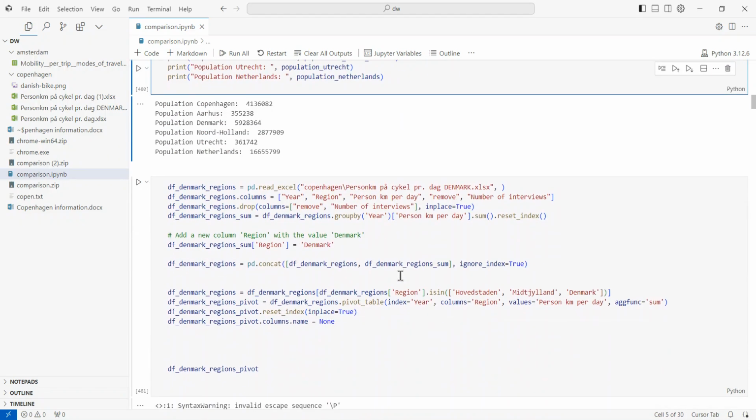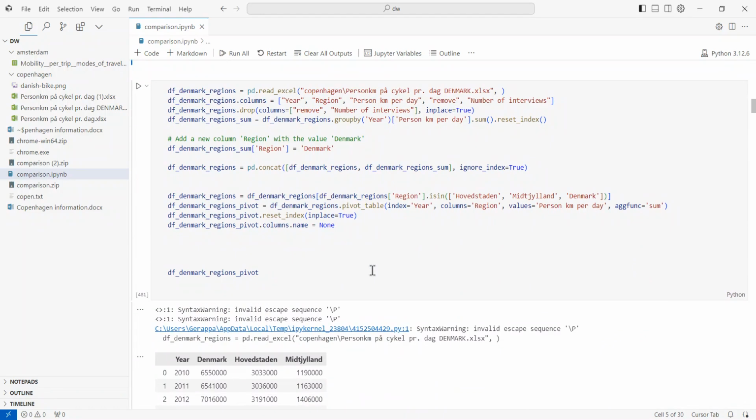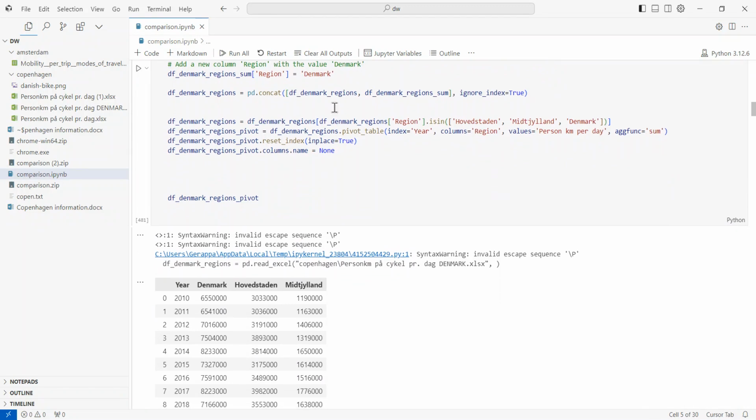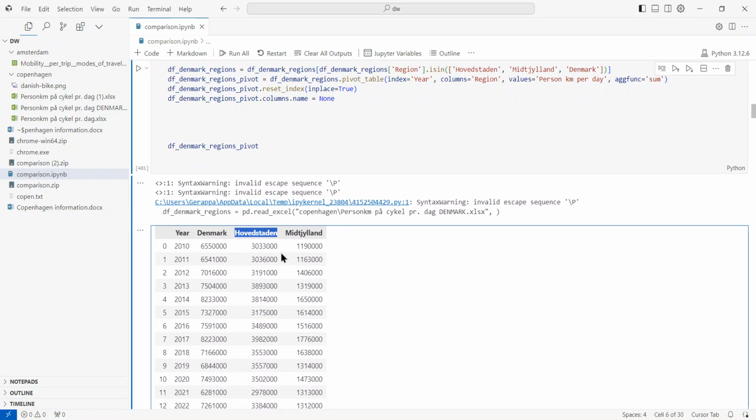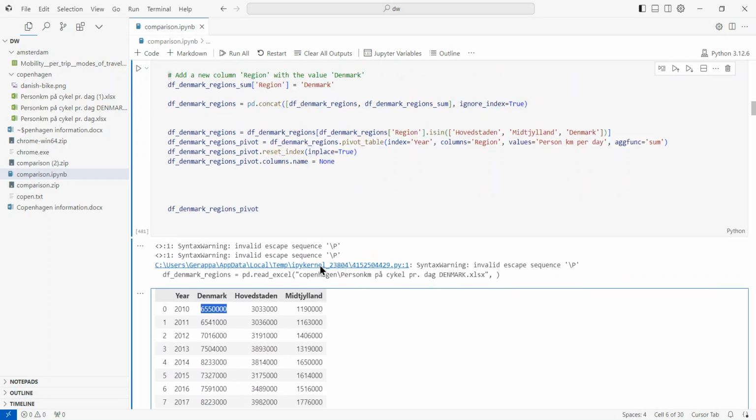I'm very sorry. So we're using the Denmark dataset of the Danish regions. And of the Danish regions, we are mostly interested in the capital city and its surrounding areas, and the second largest city and its surrounding areas, and also the entire country. So this is just a sum of these two regions and all the other regions that are not included in this final table over here.